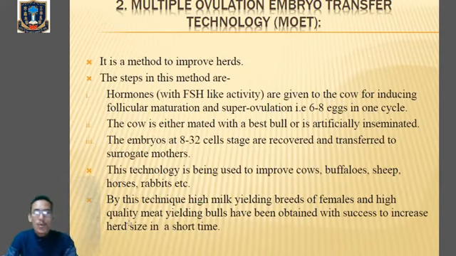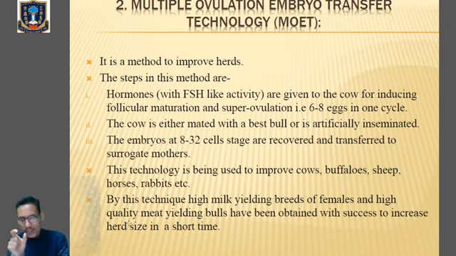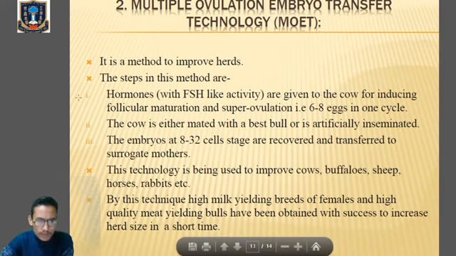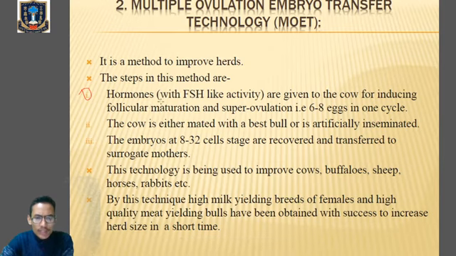Now, next one, MOET, multiple ovulation embryo transfer technology. The question generally comes: what does MOET mean? Explain the different steps of MOET, or what is the significance of MOET. MOET is mainly a technique used to improve the herd, H-E-R-D, the livestock of domesticated animals. Now, the most important thing is the steps or procedures involved in MOET. First of all, in the first step, hormones with FSH-like activity